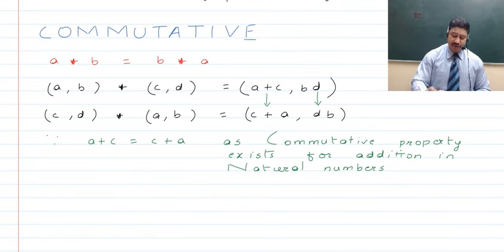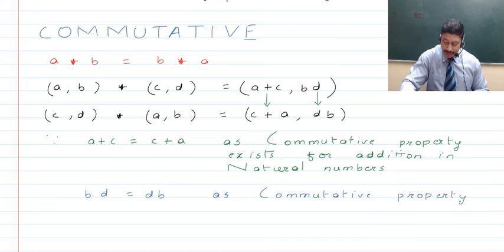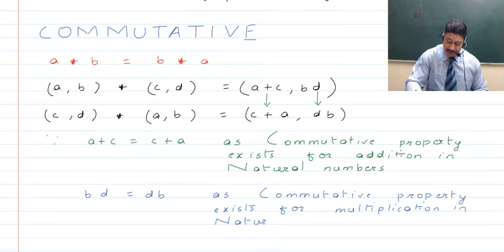Now after this, if we go ahead with the next thing, that is the product elements, we have to show that B into D should be equal to D into B. And again, this is perfectly fine, as the commutative property exists for multiplication in the set of natural numbers.